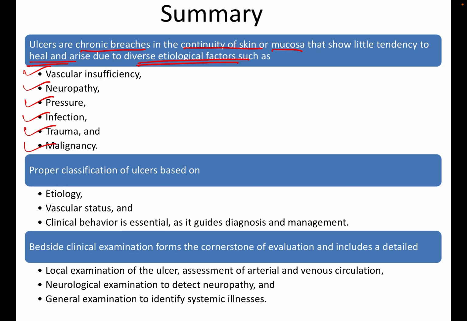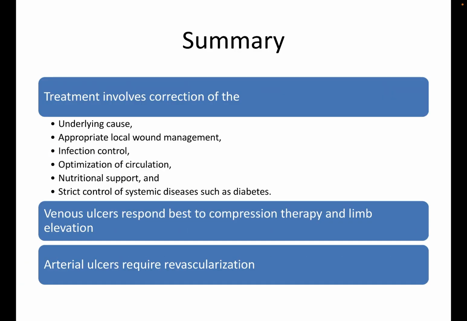Proper classification of ulcer is based on etiology, vascular status, and clinical behavior. Bedside clinical examination forms the cornerstone of evaluation and includes a detailed local examination of the ulcer, assessment of arterial and venous circulation, neurological examination to detect neuropathy, and general examination to identify systemic illness. Treatment involves correction of underlying cause, appropriate local wound treatment, infection control, optimization of circulation, nutritional support, and strict control of systemic diseases like diabetes.